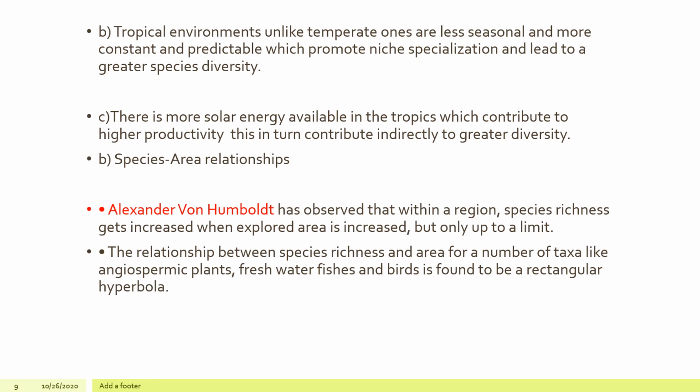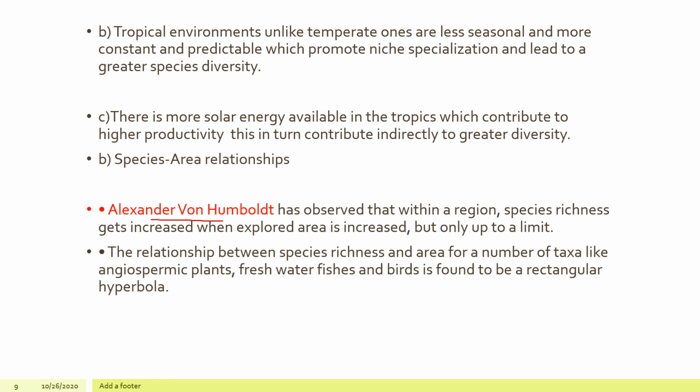Next is the species area relationship. Alexander von Humboldt, a German naturalist and geographer, while working on the species of South American jungles, found that within a specific region species richness increased with increasing explored area. This is important.